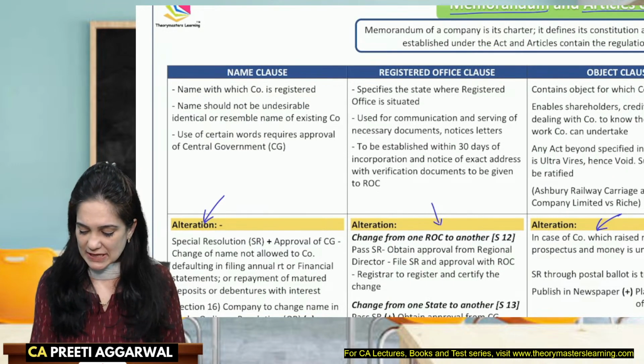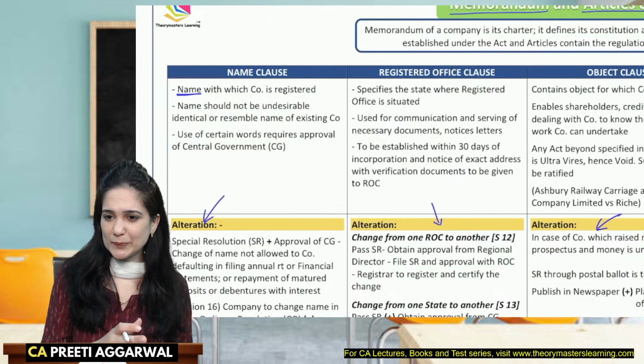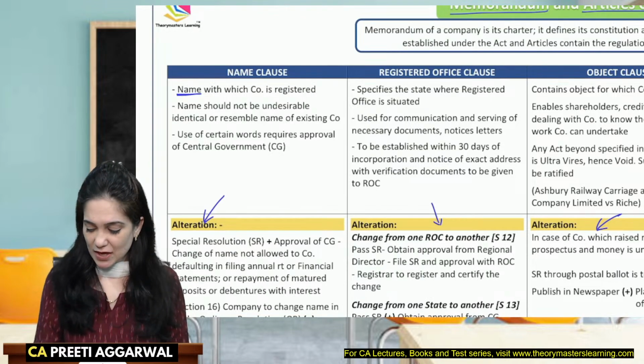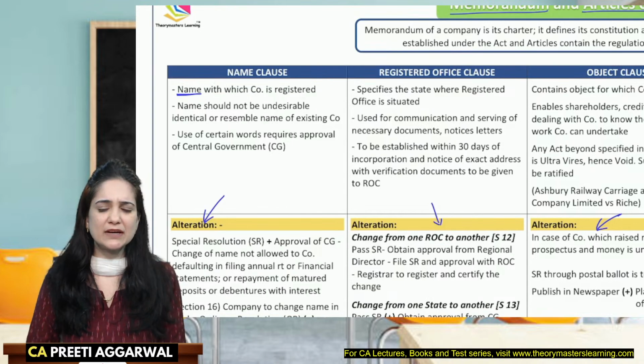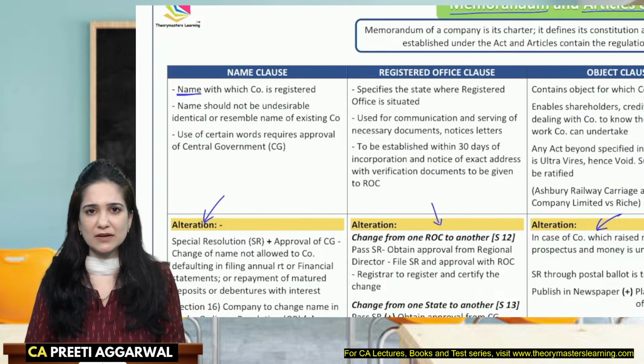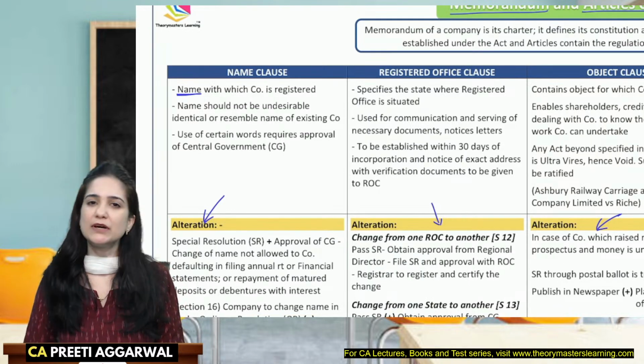So name clause, yes, it is the name with which the company is to be registered. Name should not be undesirable. It should not resemble the name of an existing company. Yes. Use of certain words require approval of central government. So if you want to use words like, let's say, union, you want to use words like government, association, then you need the approval of the central government.